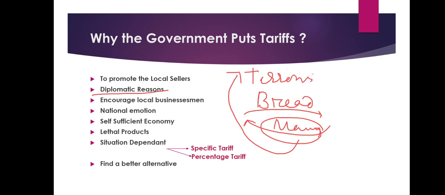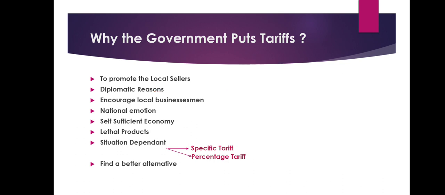And that is why the government decides to stop importing from that country, so that they cannot use this earned money in terrorism. Easy. So this can be a diplomatic reason. Or if you want to torture someone's economy, then also the government puts tariffs. Encourage local businessmen, that I have already discussed here. And sometimes it is national emotion.